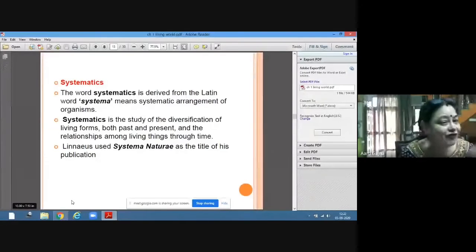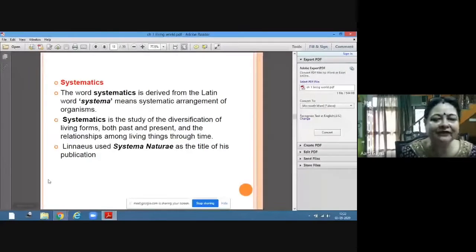So this is what is done in living world also. In living world also, the different living organisms are related to each other. So they have been arranged as per the relationship of them. Simple, then slightly complex, then slightly complex. So this is called systematics.